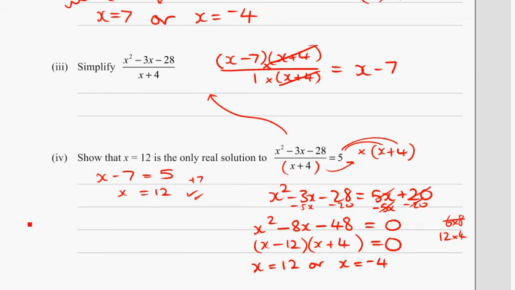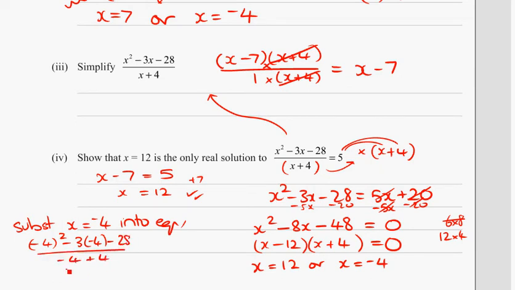However, the problem with negative 4 is that substituting x equals negative 4 into the equation would give me negative 4 squared minus 3 times negative 4 minus 28 over negative 4 plus 4. And there is your issue, of course. Negative 4 plus 4 would give me 0 on the denominator, and 0 on a denominator is undefined. So the only real solution is x equals 12.